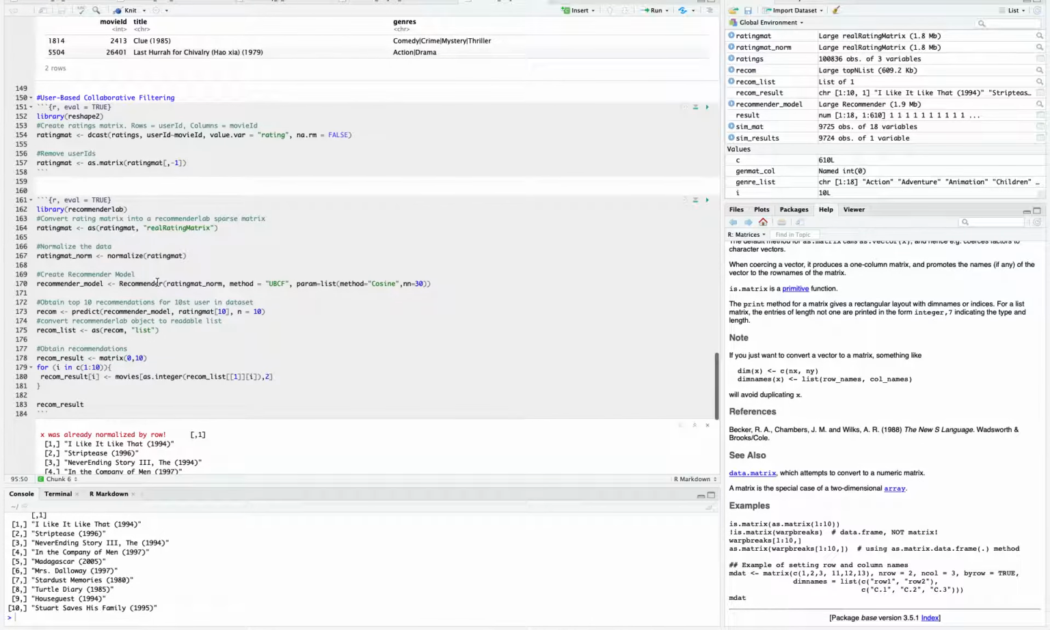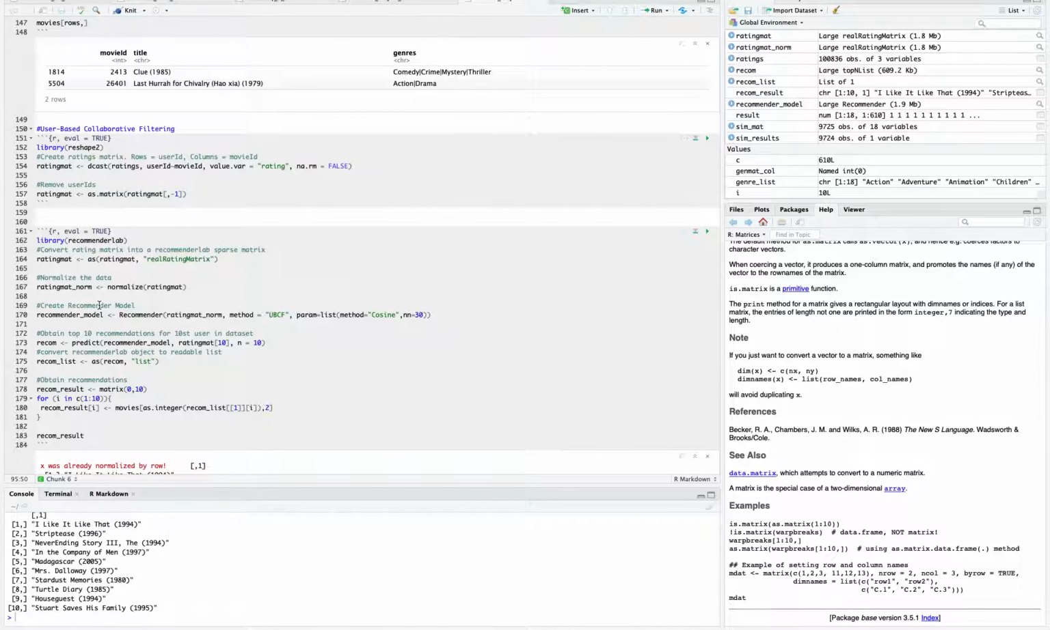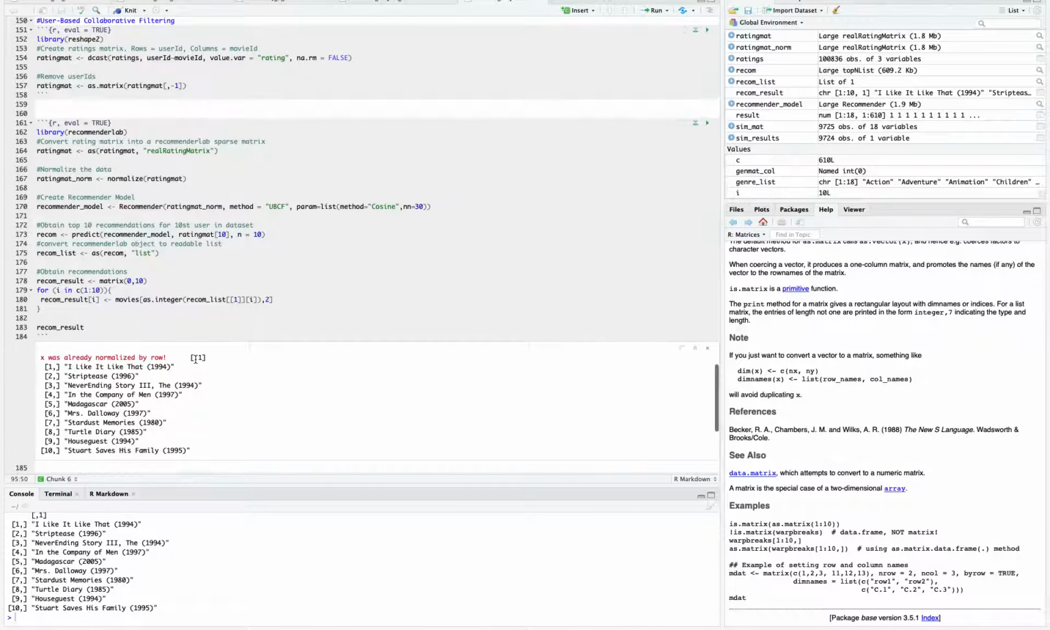And then I create the model, and I use UBCF, which is user-based collaborative filtering, and the number of nearest neighbors would be 30. And then I try to look up the top 10 recommendations for the 10th user in the dataset. And this is the result for this particular user.